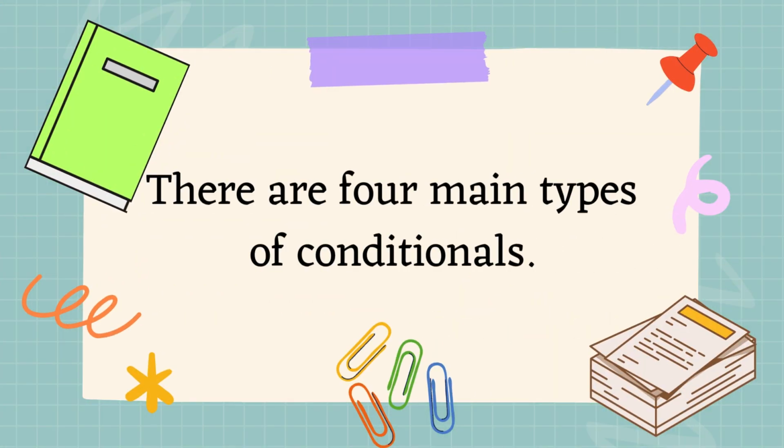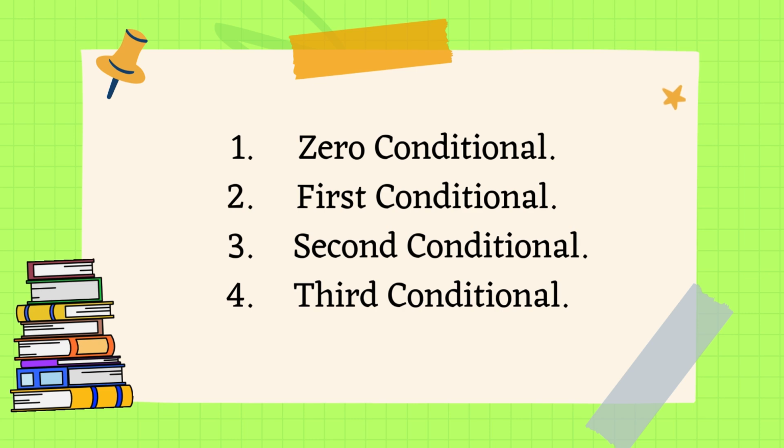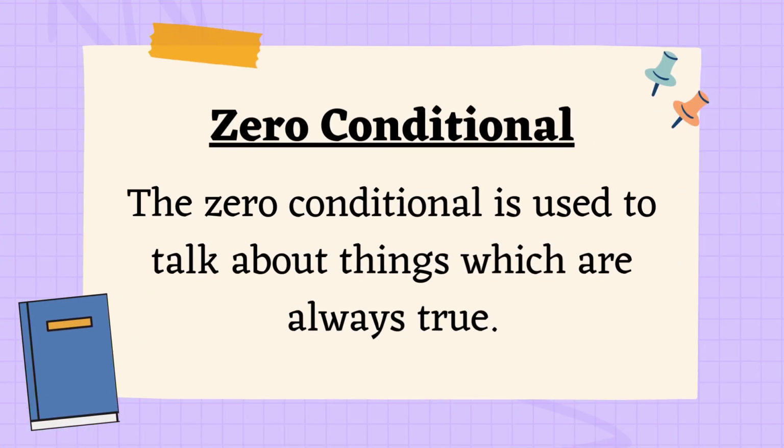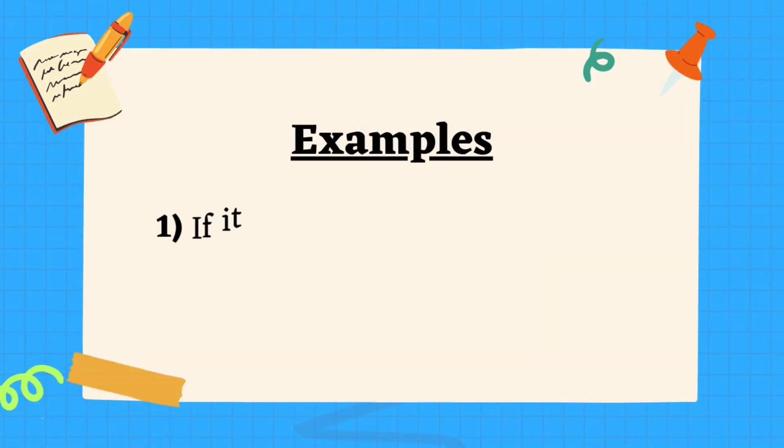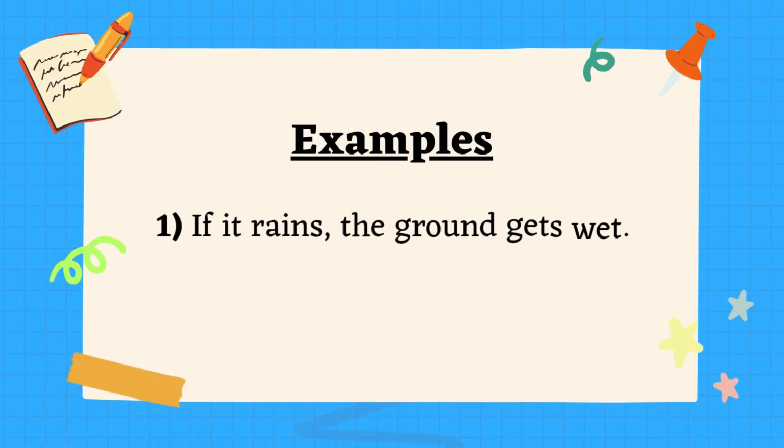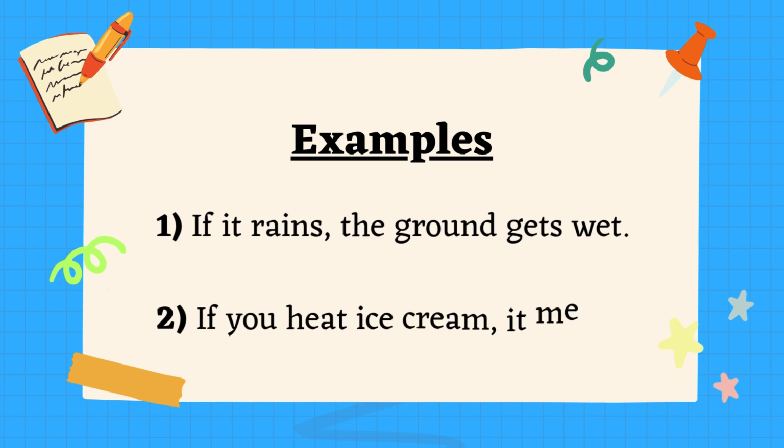There are four main types of conditionals. Zero conditional, first conditional, second conditional, third conditional. Zero conditional. The zero conditional is used to talk about things which are always true. Examples: if it rains, the ground gets wet. If you heat ice cream, it melts.